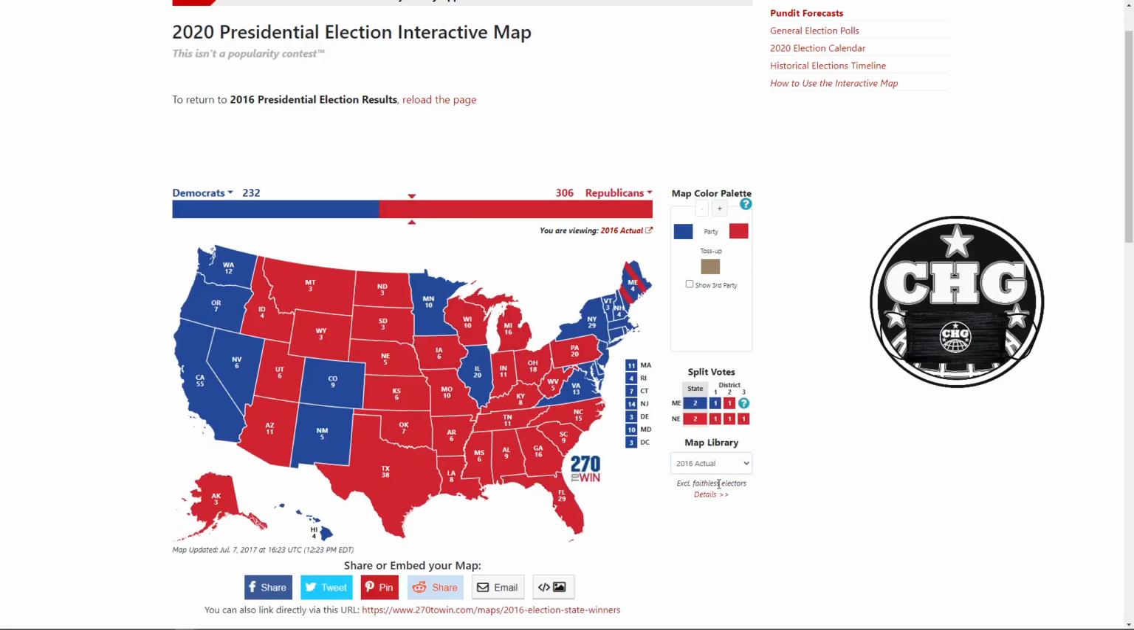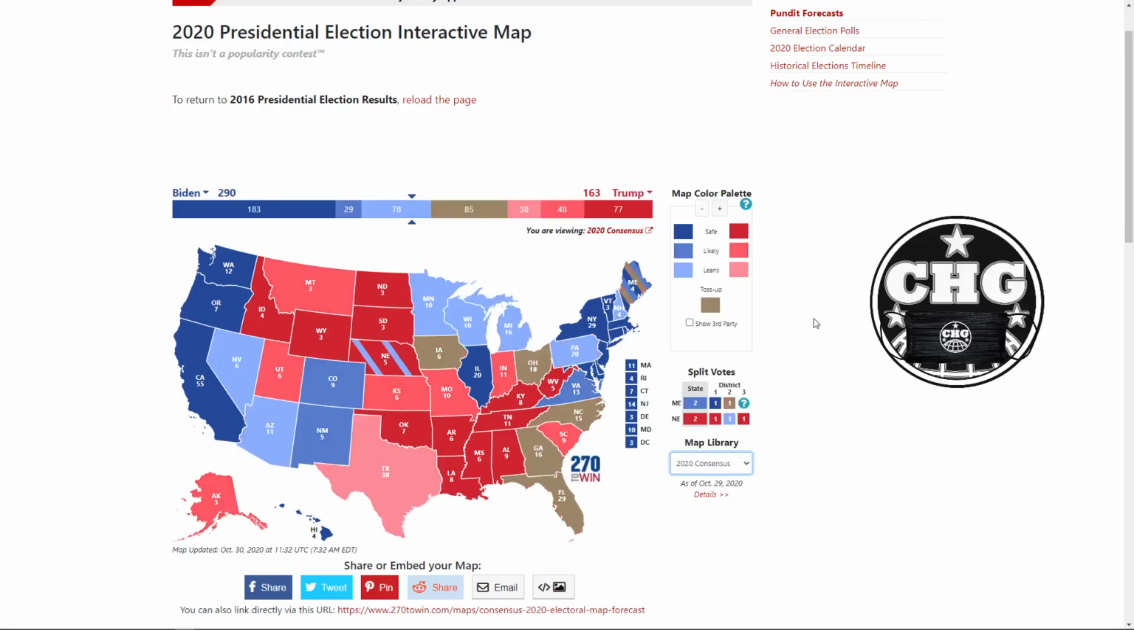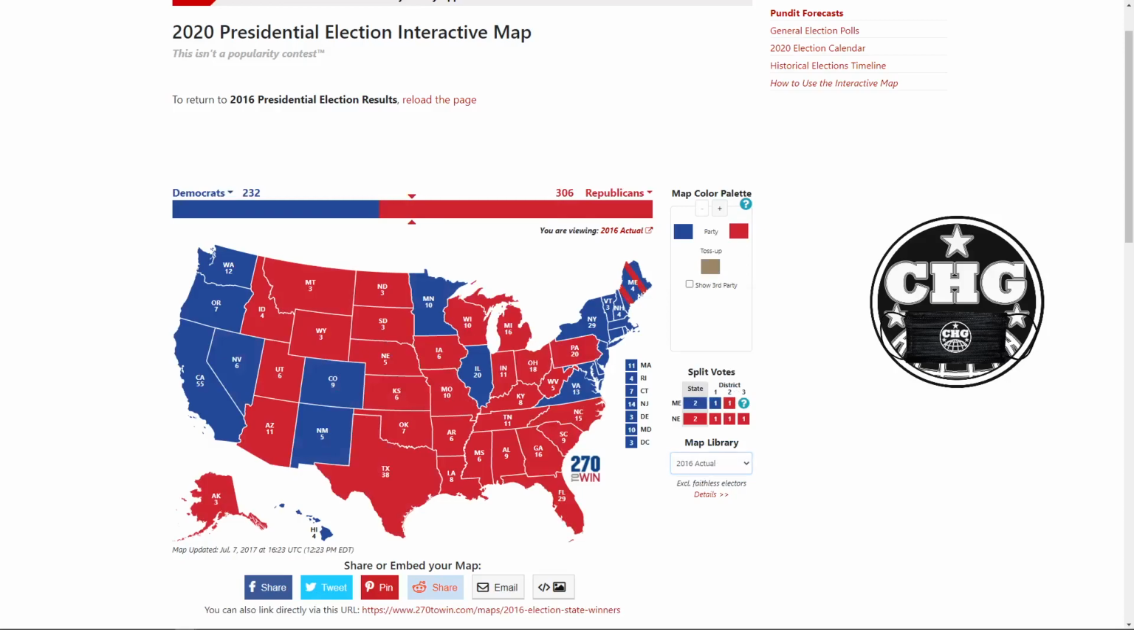And excluding the faithless electors, because this is a thing that I think people kind of forget, Colin Powell got third place for the president of the United States in 2016 because 3 faithless electors voted for him. So there's your fun fact for the day. Anyway, here is the 2020 consensus. I'm actually not entirely sure what they base this off of, meaning this specific site. Anyway, we're actually just going to go to the 2016 actual.